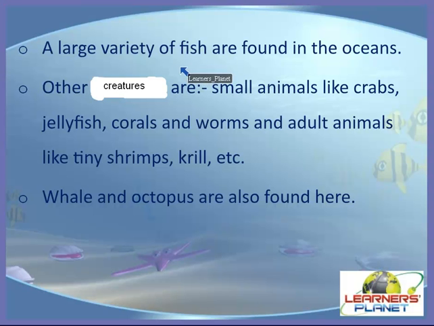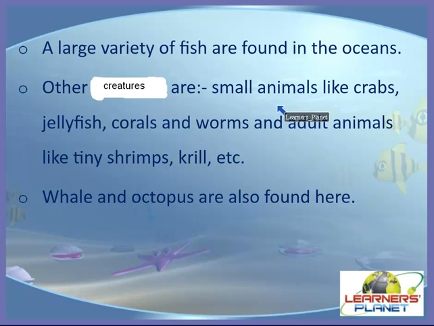Yes, a large variety of fish are found in the oceans. As you know, great ocean currents swirl around the earth, and many of them are thousands of kilometers long. Some are warm currents, some are cold. These currents have an enormous effect on the world's weather systems, right? Oceans also have layers of water at different temperatures. We can see a large variety of fish found in the oceans. Some live at the very upper part of the ocean, some live at the very bottom part.